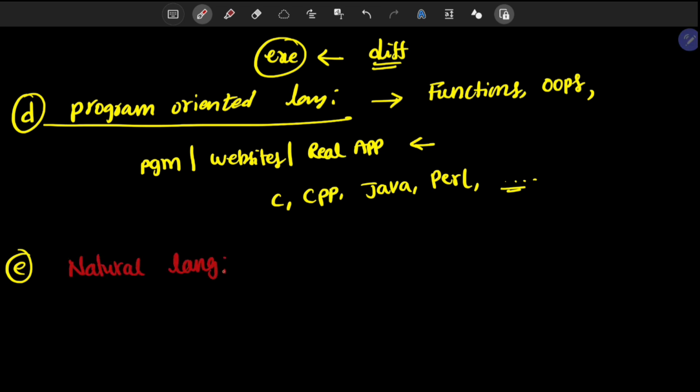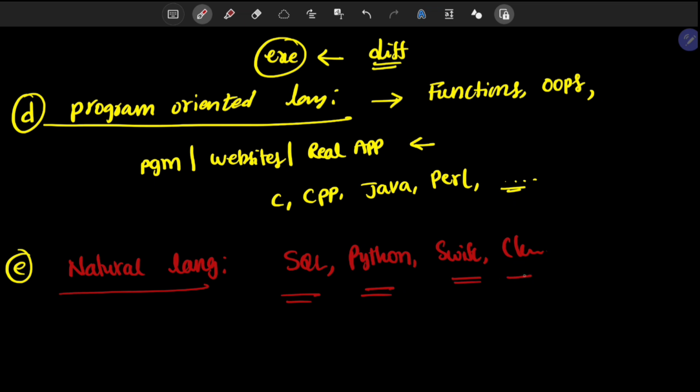See, we can easily write the program code. There is SQL, and there is Python. There is cloud computing. So all kinds of technology we are using to develop the apps. Okay, so the designing of an application is very easy.